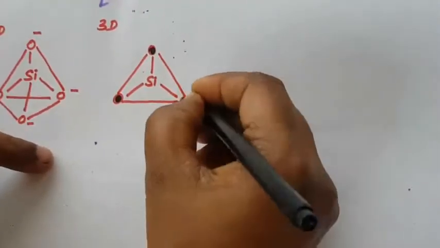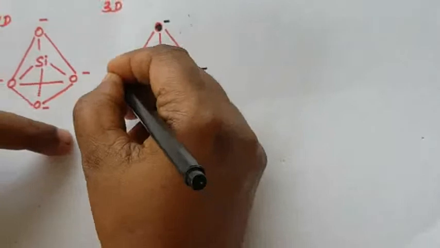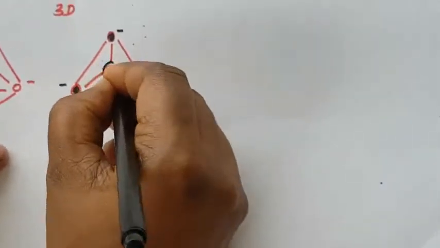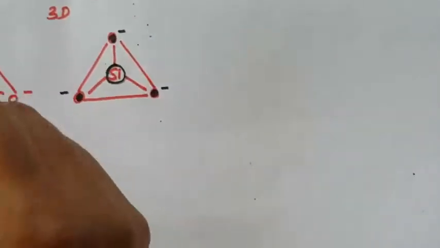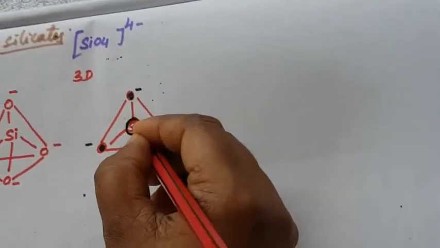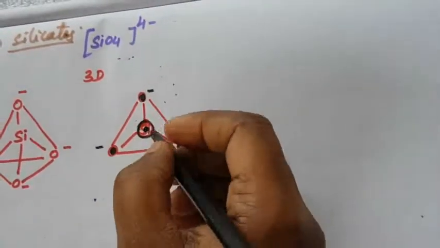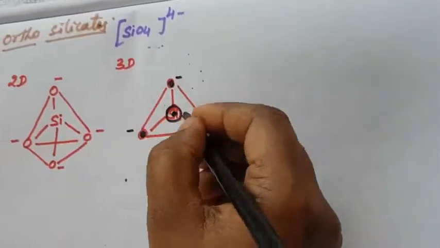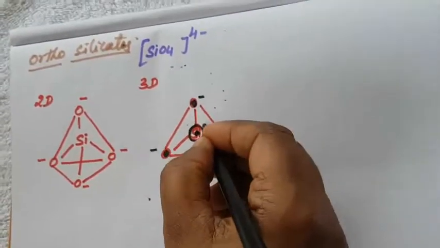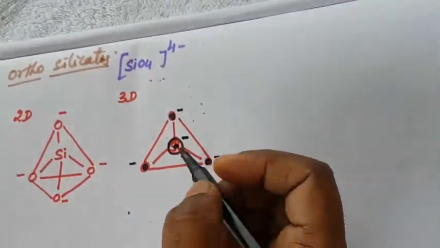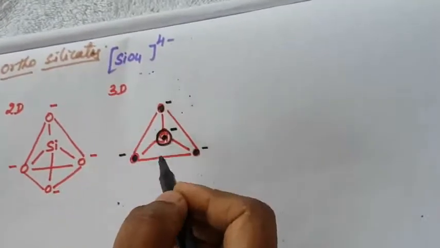So this is the oxygen atom, that is the negative sign. Here the silicon is represented by a dotted line. This is the silicon, and this is the dotted line. Here the backside of the oxygen is represented by a negative sign. So this is the structure of orthosilicates.